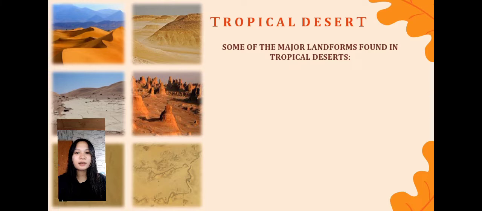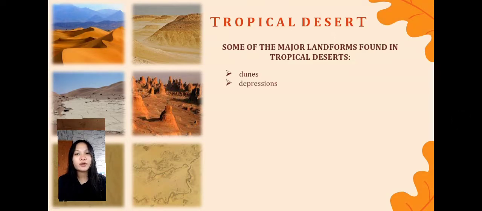So, these are some of the major landforms found in tropical deserts. Due to different kinds of aeolian processes, dunes are formed, which are mounds of sand shaped by the wind. There are various kinds of dunes in tropical deserts. Representative dunes include transverse dunes, barchans, star dunes, shadow dunes, linear dunes, and longitudinal dunes.